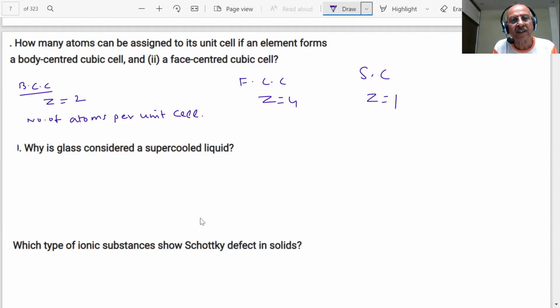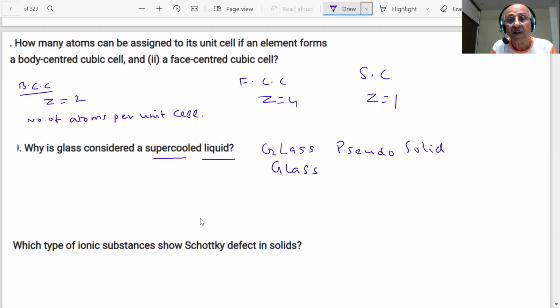Why is glass considered a super cooled liquid, students? Glass is considered a supercooled liquid because glass is an amorphous solid. So it has a tendency to flow, but very slowly. Any example which shows that glass acts as a super cooled liquid or a pseudo solid, students?